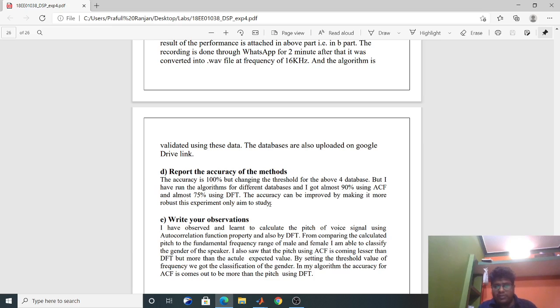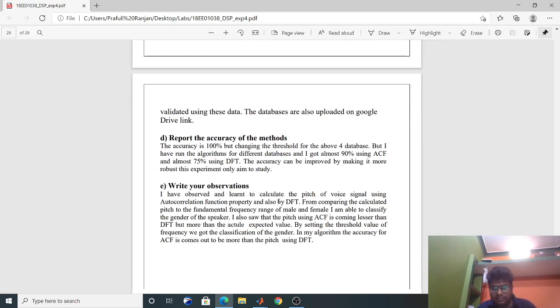Now to report the accuracy of the method, I am not actually sure about this, but I have tried some previous databases also. For these four samples, I got 100% accuracy. I also ran the algorithm on a different database with 18 samples before, and got 90% accuracy on ACF and almost 75% on DFT. This is approximate; I have not calculated the accurate value.